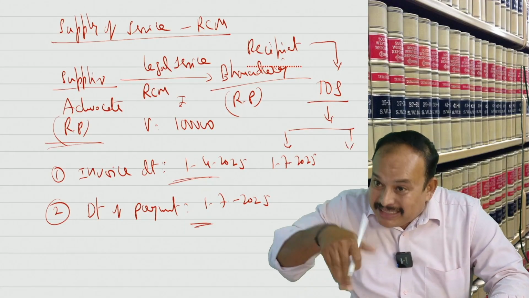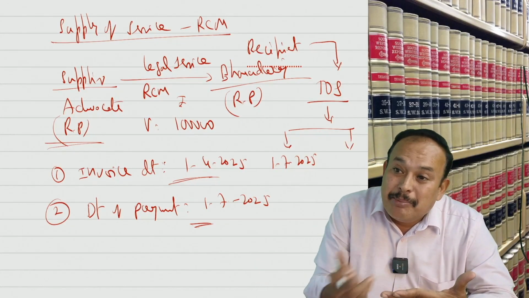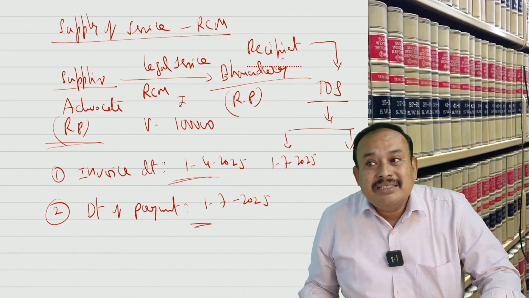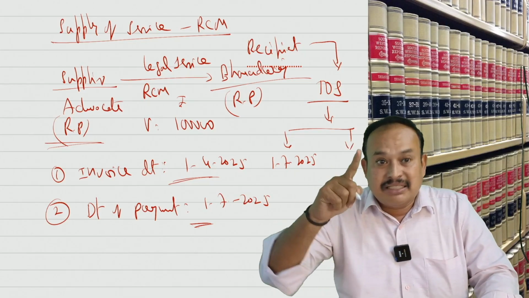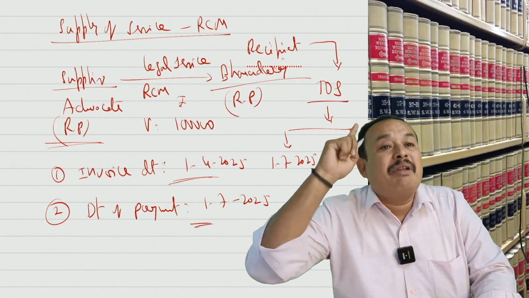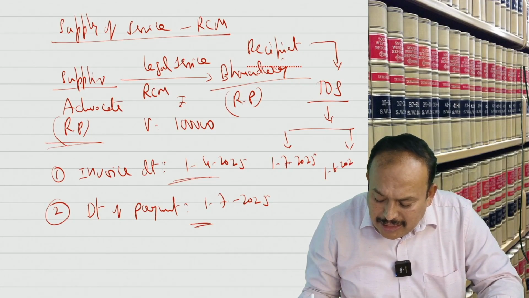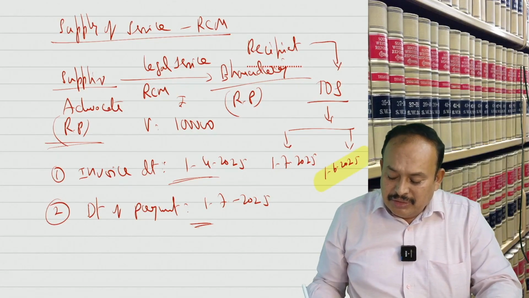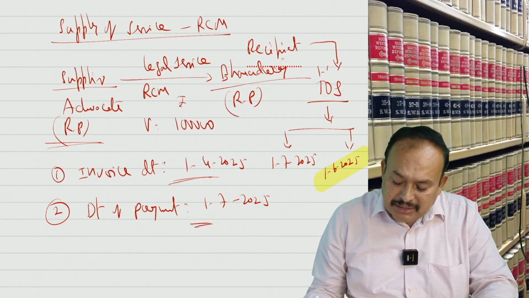Always count, reckon from the next day. The invoice date is 1st April. From 2nd April onwards, count 60 days. That ends on 31st May, 60 days. The first day that occurs after expiry of 60 days from date of invoice is 1st June 2025. Which is earlier? 1st June is the time of supply. Time of supply in the given case here is 1st June 2025.